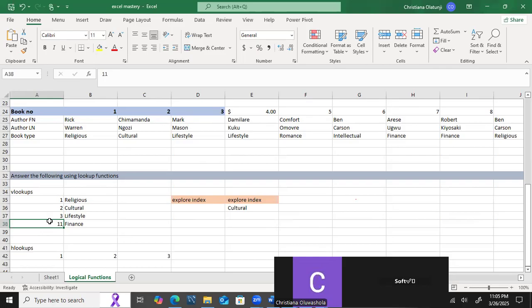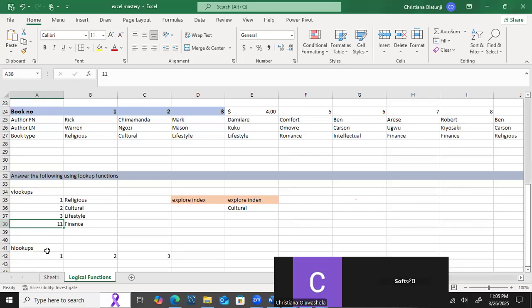We're easily accessible. Now, to HLOOKUP, that is horizontal lookup. Unlike VLOOKUP, this one has to be in a landscape format. This is transposing our normal data from columns to rows. So horizontal lookup looks for values in rows.